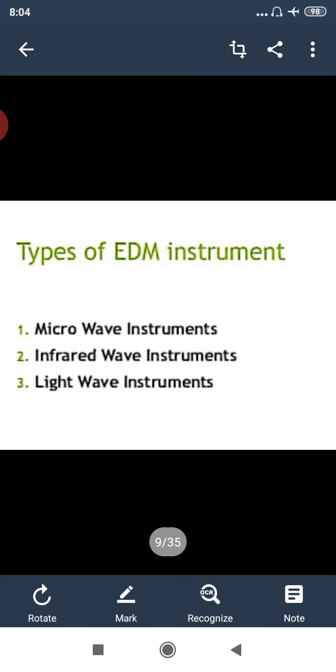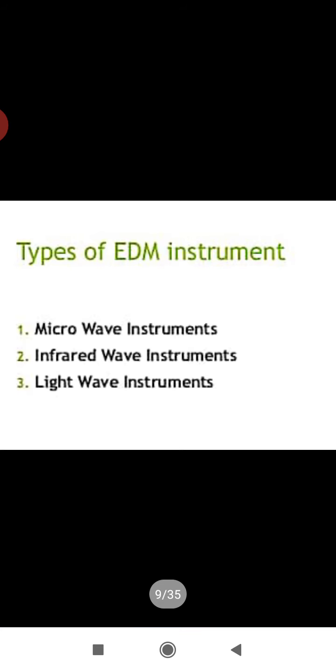Now here the microwave instrument. If we see the history, in 1950 in South Africa, Dr. T.L. Wadley invented the microwave instrument and named it the telorimeter. And this telorimeter can be used in the day as well as in the night. The range of this telorimeter instrument is up to 100 kilometers. This is a long range instrument.